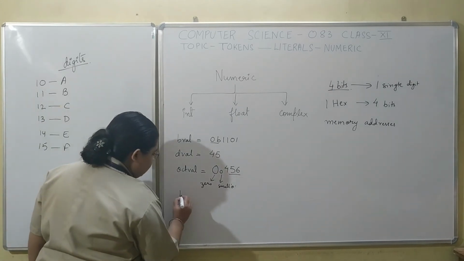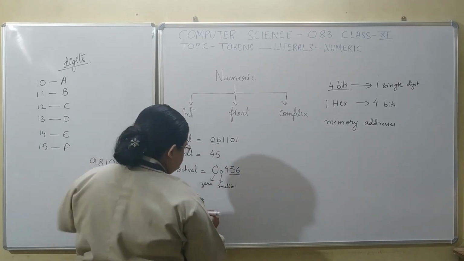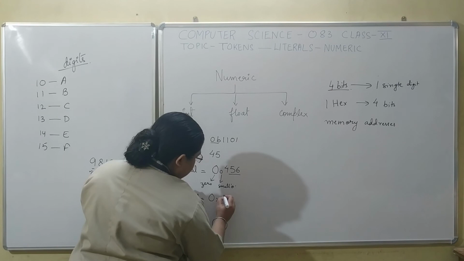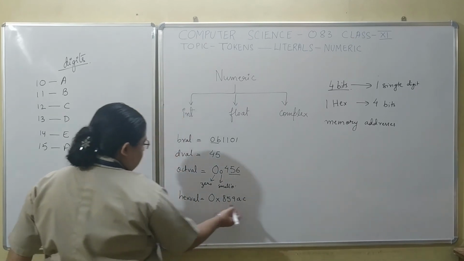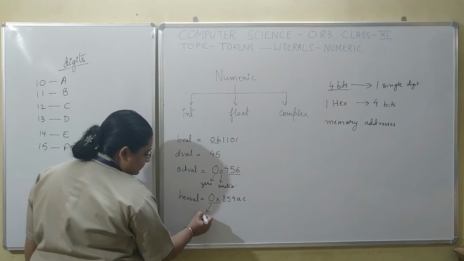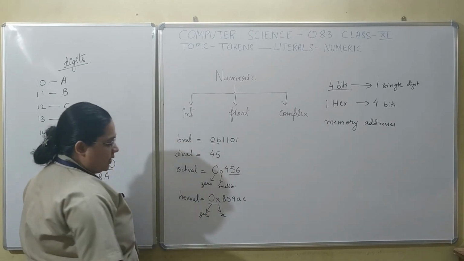And for a hexadecimal value, the number would be represented by a 0, an x, and the value. For example, this is a hexadecimal value which is represented by a 0 and the letter x on your keyboard.